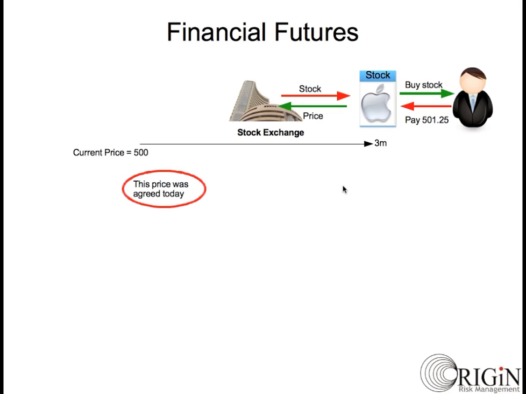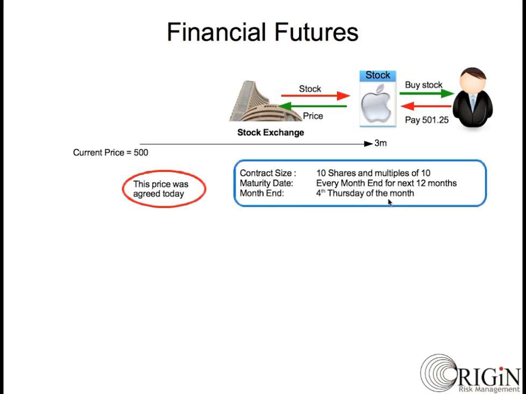Exchanges define such contracts having standard size and maturity dates. Let's say that the exchange says that you can buy Apple shares through futures only in multiples of 10 shares. It could also tell you that these contracts are available only for the month ends for the next 12 months. It may define the month end as, say, the 4th Thursday of a calendar month. This means that there are 12 possible future contracts that you can choose from.